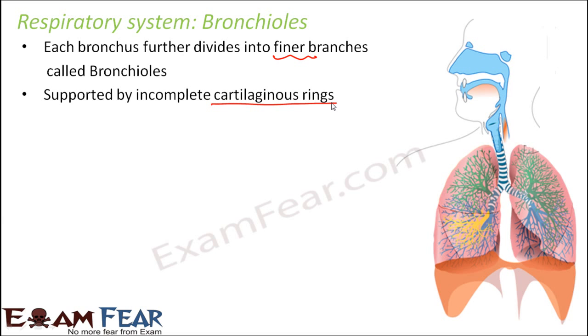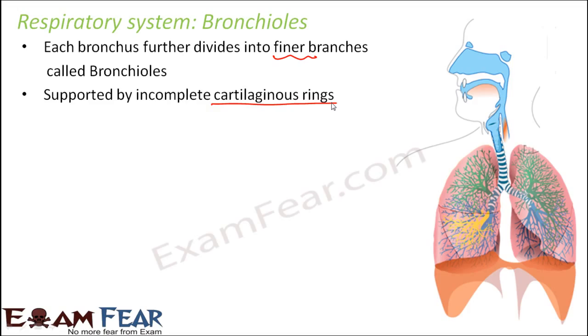Again, just take a note that all the structures which form a part of the respiratory system are quite tough and hard, especially these tube-like structures. Whether you talk about the trachea, the bronchi or the bronchioles, they all are supported by cartilage. So if they are supported by cartilage, that means they are not elastic in nature.